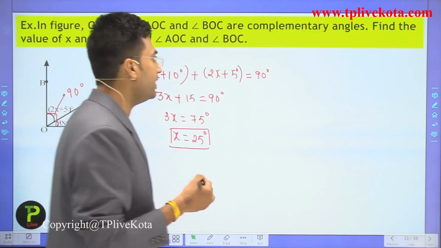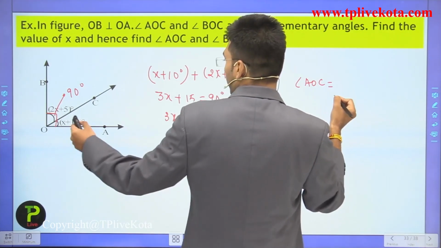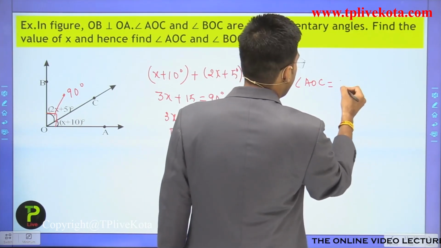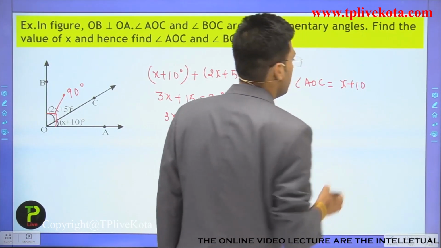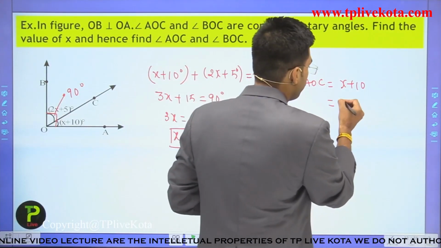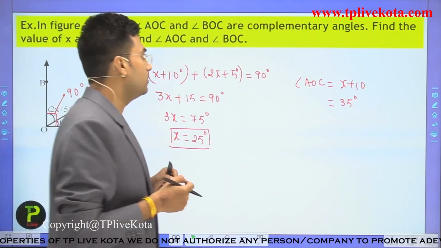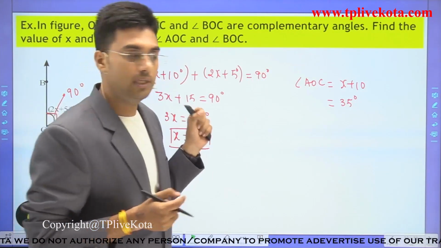Now we have to find the value of angle AOC, and the value of AOC is equal to x plus 10 degrees, and x is 25, so the angle AOC is equal to 35 degrees. Clear? Now find the value of BOC.